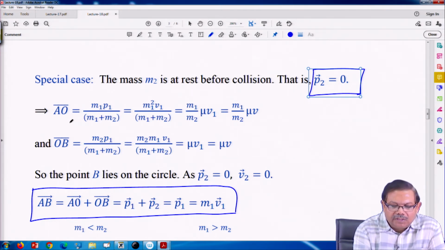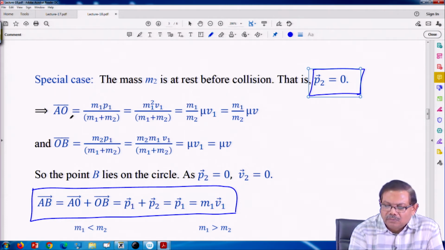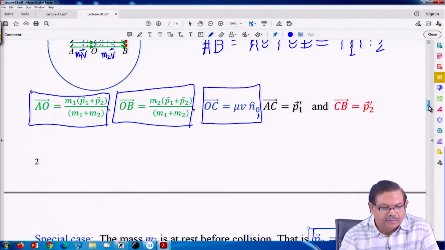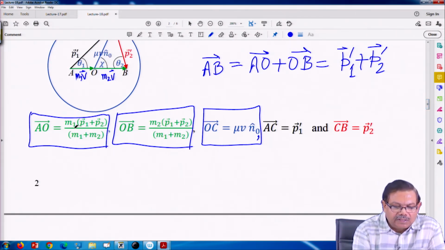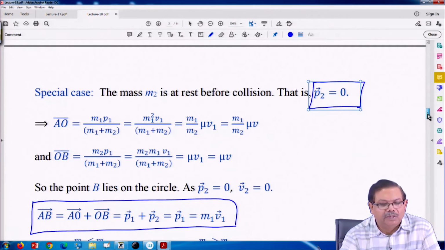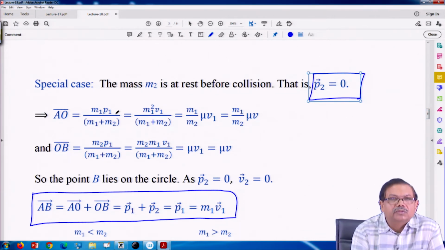We have already seen AO, we have computed, it has two parts. So, AO has m1 times P1 plus P2 upon m1 plus m2. If P2 is 0, then this goes away. So, P2 is set equal to 0, and the second term has gone away.